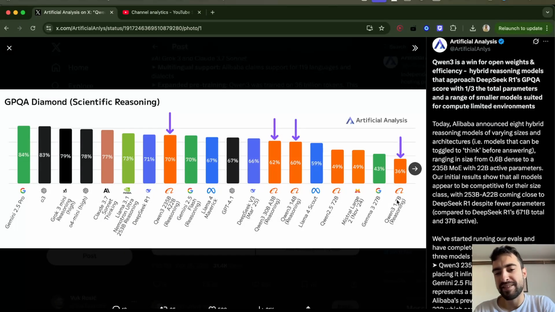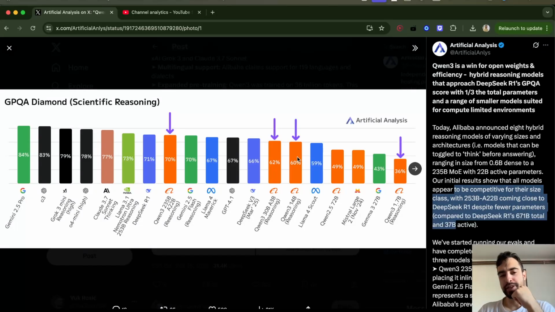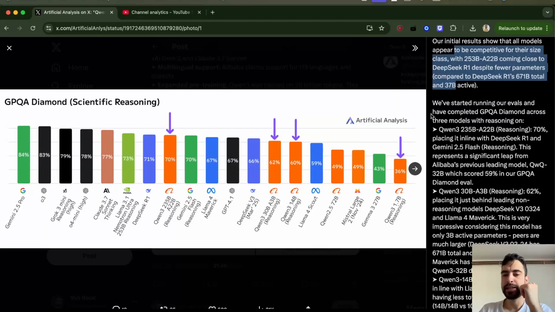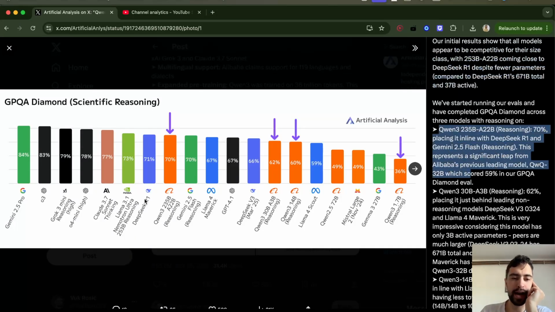Qwen 3 1.7B reasoning is approaching a 27 billion parameter model, although it's not fully fair because reasoning models are going to have better scores. So reasoning is a really good improvement. But here, Qwen 3, the reasoning model, is approaching DeepSeek R1 while having 3 times fewer parameters. And this is GPQA Diamond. But they are very competitive for their weight class, all of them. The biggest model is in class with DeepSeek R1 and Gemini 2.5 Flash reasoning. So that is the reasoning of the biggest model.